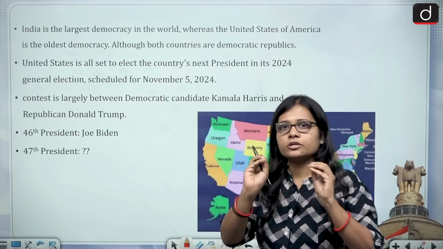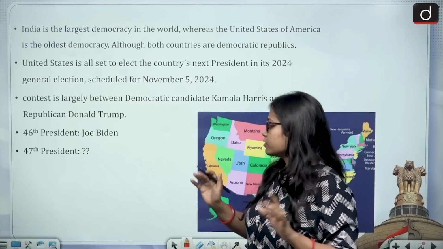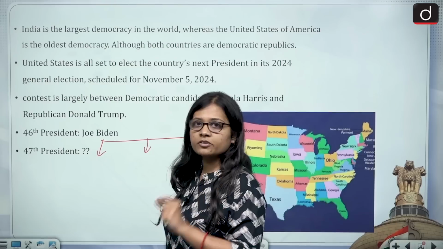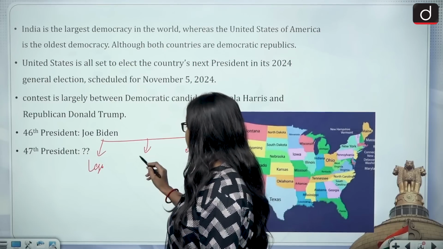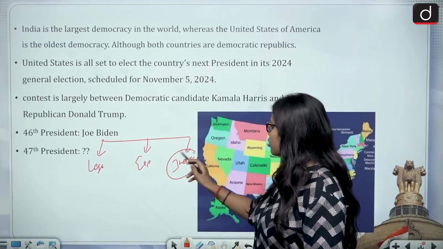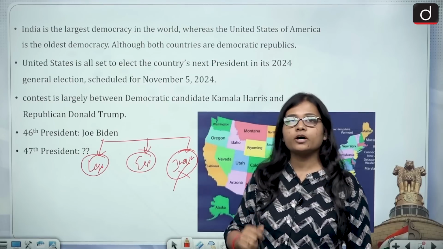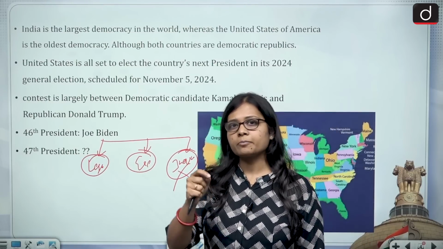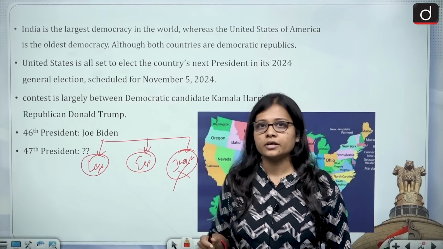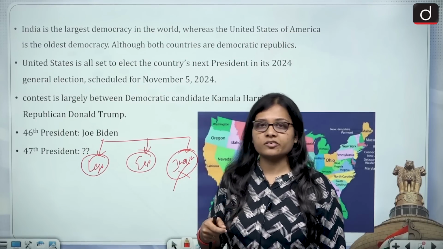Now imagine we are talking about India. How does India work in a very basic sense? In India we have three different segments. First is legislative, second is executive, and third is judiciary. We are not talking about judiciary here. We are talking about legislature and executive. Legislators are the people who make laws for how the country will run, and executive are the people who work for the implementation of these laws.